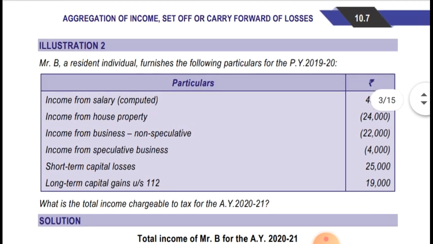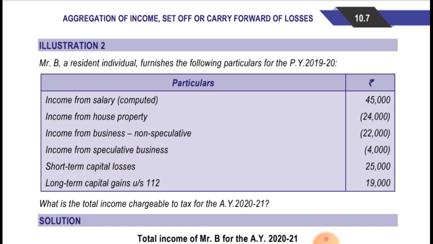Illustration number 2. Mr. B, a resident individual, furnishes the following particulars for the previous year 1920. Income from salary computed is 45,000. Income from house property is a loss of 24,000. Income from non-speculative business is a loss of 22,000. Income from speculative business is a loss of 4,000. Short-term capital loss is 25,000 and long-term capital gain is 19,000. What is the total income chargeable to tax for the assessment year 2021?